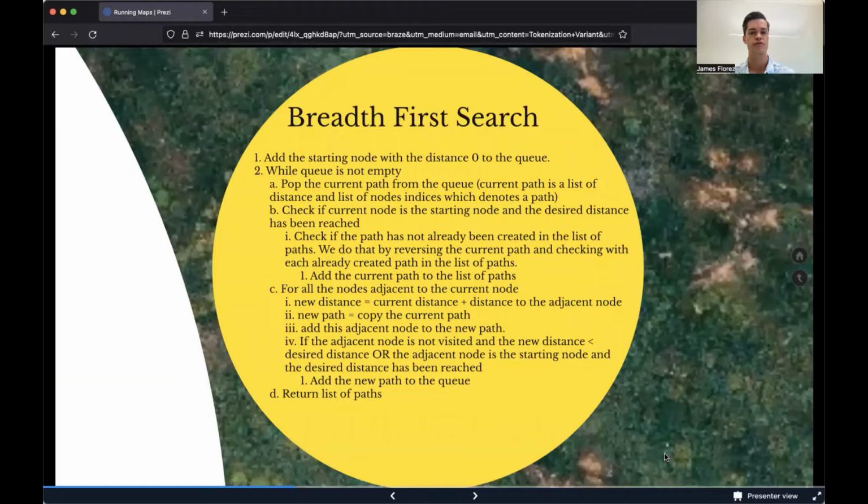We check if the current node is the starting node and the desired distance has been reached. If that is true, we check if the path that has been created is not already in our list of valid paths. If it's not in the list, then we add that current path to the list of paths. Then, for all of the nodes that are adjacent to the current node, we calculate a new distance and a new path, including that adjacent node. If the adjacent node is not visited and the new distance is less than the desired distance, or if the adjacent node is the starting node and the desired distance has been reached, we add that new path to the queue. Once the while loop is finished and all nodes have been processed, we return the completed list of paths.